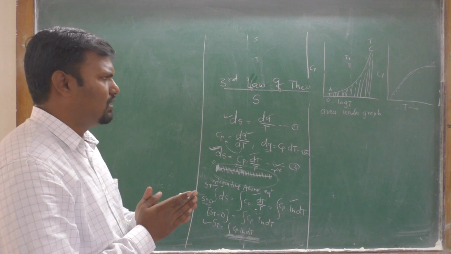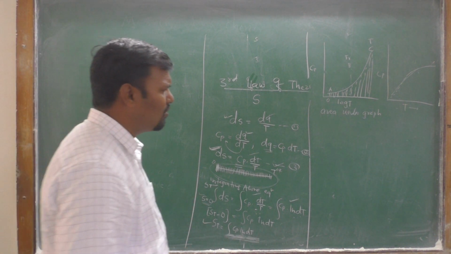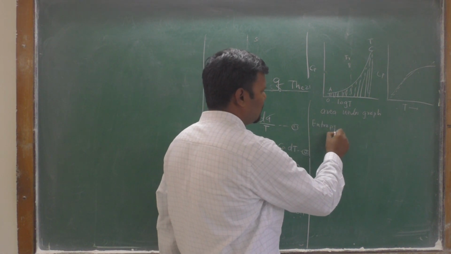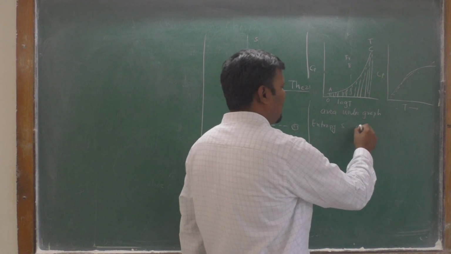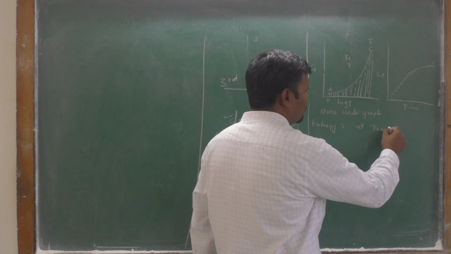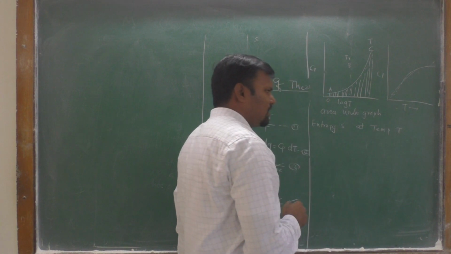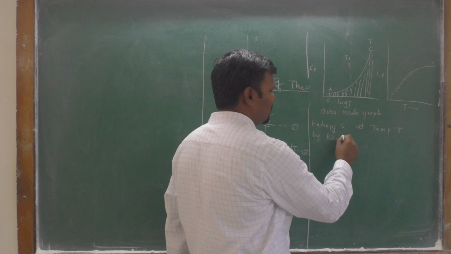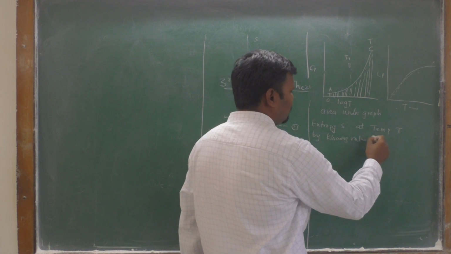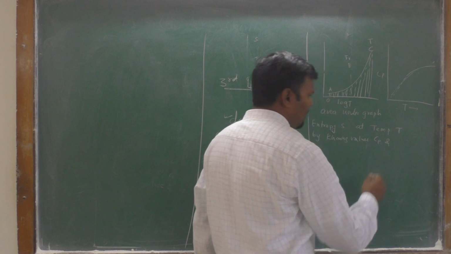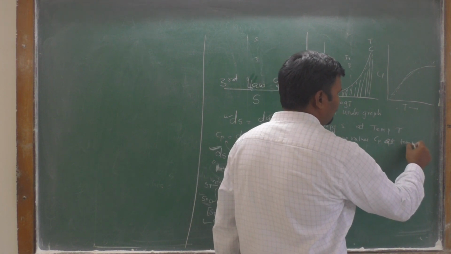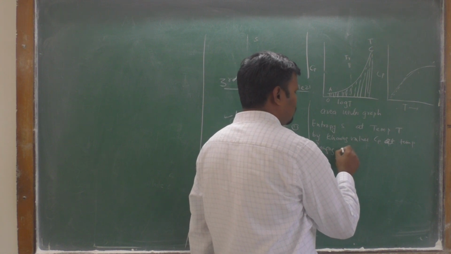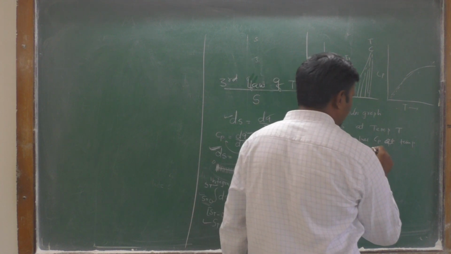Okay, this we obtain. Now we can find the entropy S at temperature T by knowing the values of Cp at temperatures ranging from 0 to T degree Kelvin.